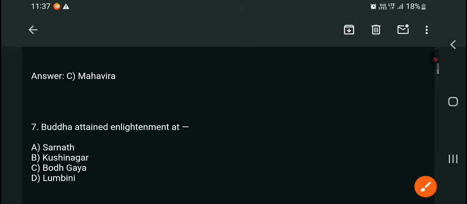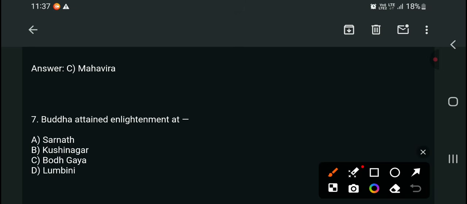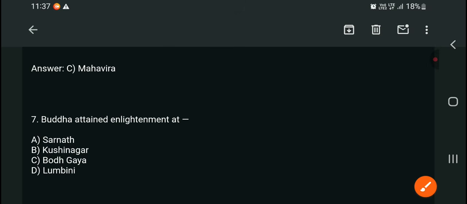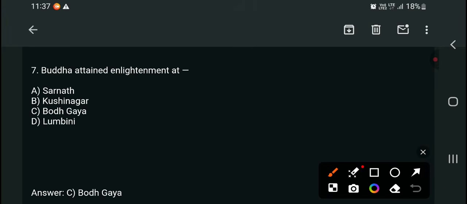Right. Next, seventh question. Buddha attained enlightenment at Sarnath, Kushinagar, Bodhgaya, or Lumbini. Enlightenment. Bodhgaya. The right answer is Bodhgaya. Sarnath is the Dharma Chakra Pravartana place. Kushinagar is the death place. And Bodhgaya is the enlightenment place.